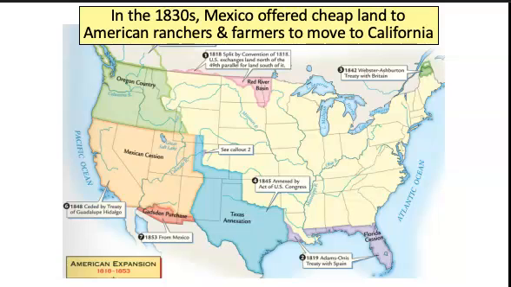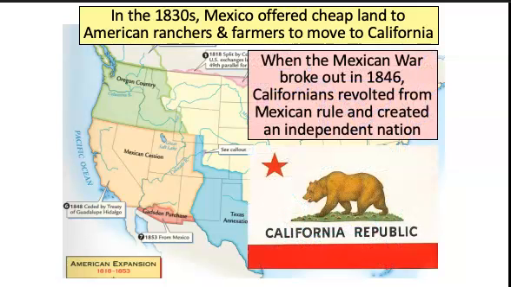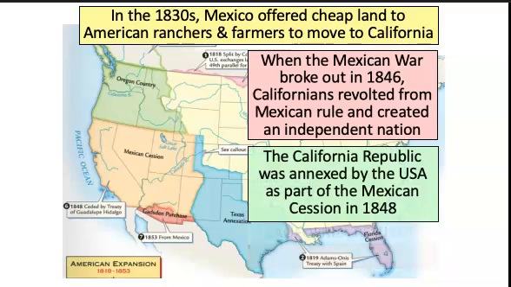Now, California soon becomes inundated with Americans who are moving out there. And when the Mexican-American War breaks out in 1846, many Californians will also revolt against Mexican rule, and they'll create their own independent nation, the California Republic. This California Republic was annexed by the U.S. as part of the Mexican Cession in 1848.